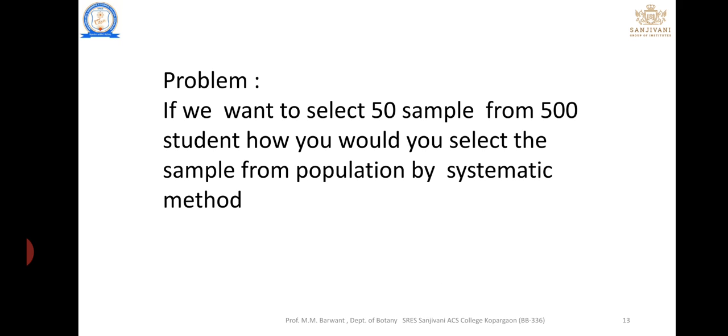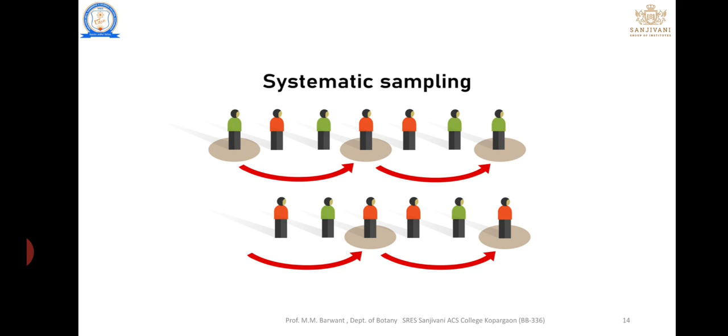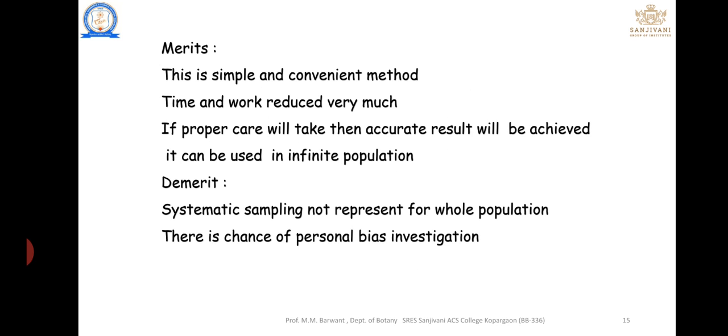On that basis we take 50 values from the population of size 500. This is a simple diagram that explains systematic sampling, where the interval between two samples needs to be found. Merits and demerits I explained in a previous slide.